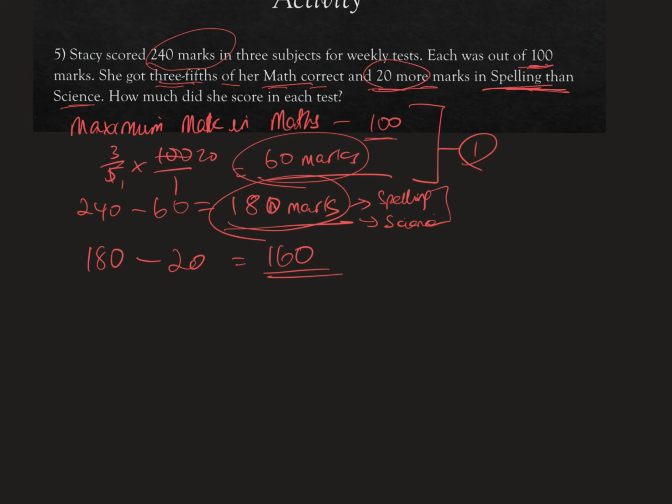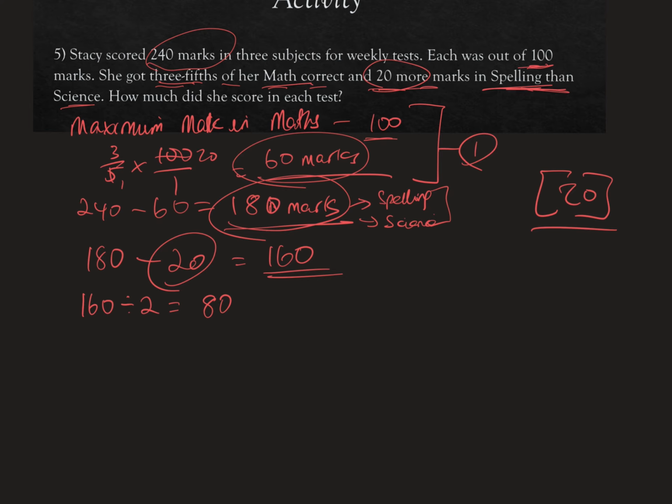Now, remember, last week we did unequal sharing, but the week before we did equal sharing. So once you get rid of this excess, we still keep this 20 to the side. We have to re-add this 20. But now we just go to equal sharing, which is just division. So we take the 160 and we divide it by 2 because we have two subjects, spelling and science, and we get a total here of 80.